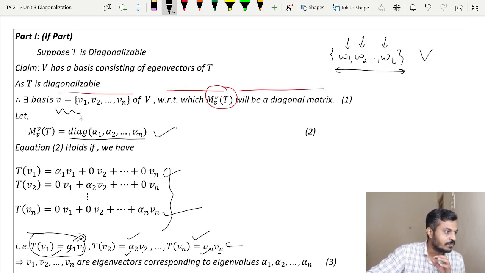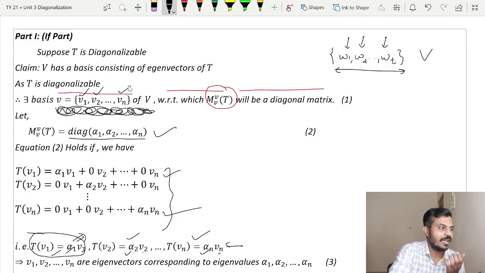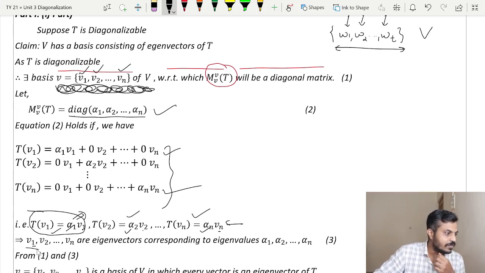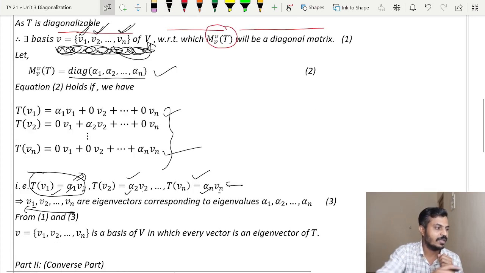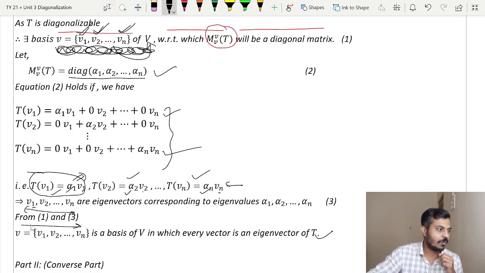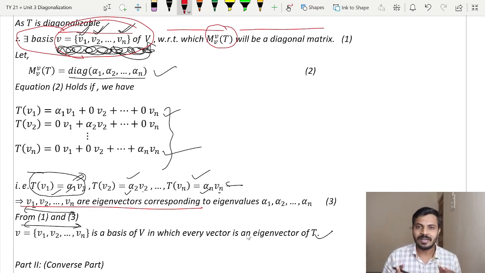See, in the beginning we started with this as the basis of the vector space V, and these are the elements of that basis set, and now we have proved that V1, V2, Vn are nothing but the eigenvectors. So we have a basis of V in which every vector is an eigenvector. Thus what we have proved? V has a basis consisting of eigenvectors of T, and that is what I have written here, and this comes from 1 and 3. So the if part is done.